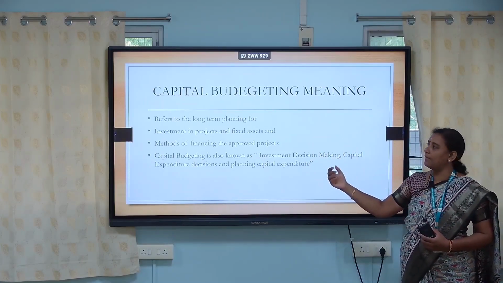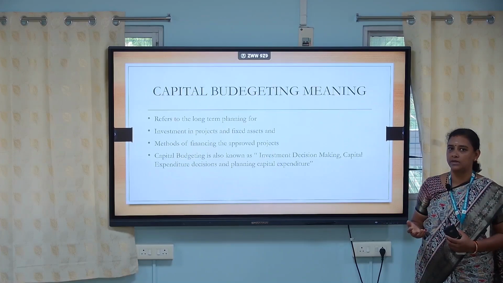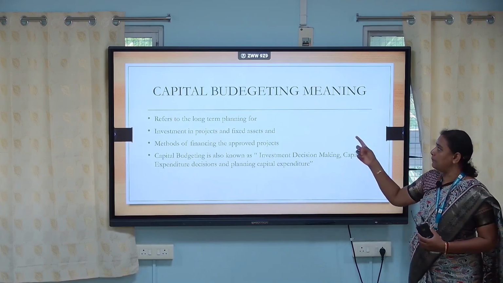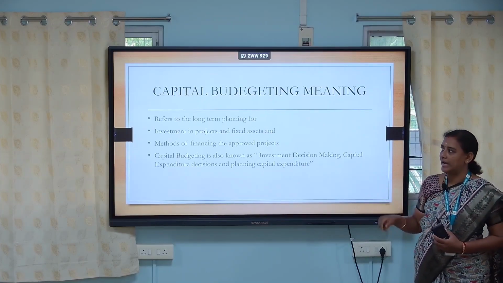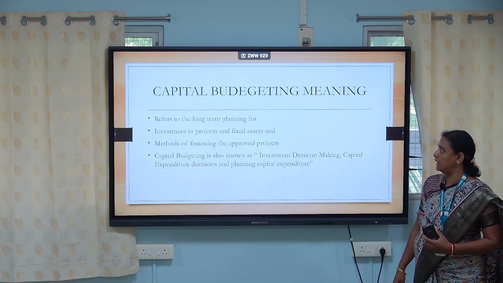So capital is nothing but the amount which the owner invested in the business for purchasing the fixed assets or for purchasing the raw materials for goods, etc. And budgeting is nothing but the statement of income as well as the expenditure. So then we move on to the meaning of capital budgeting.